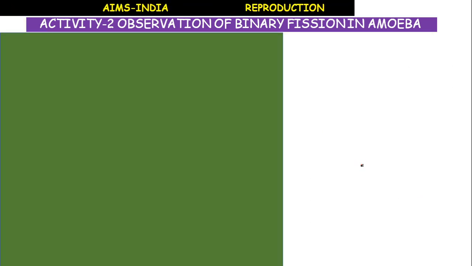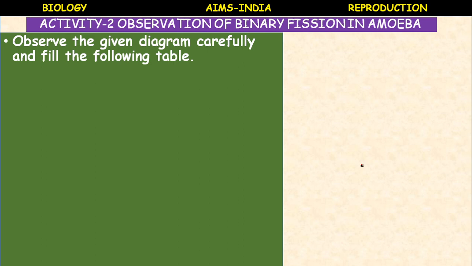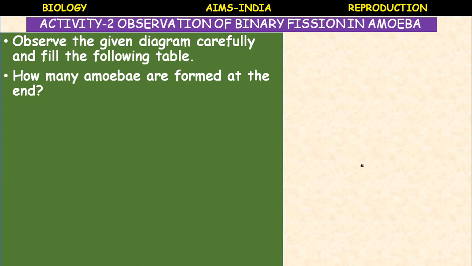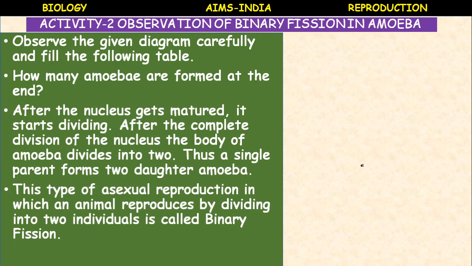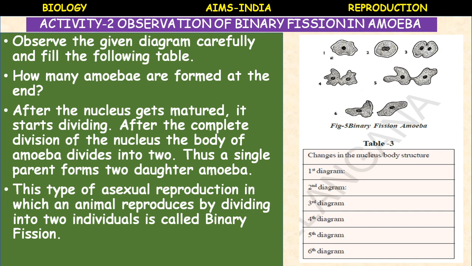Now observe the given diagram carefully and fill the following table. This is the diagram given here, and you have to fill the table. How many amoebae are formed at the end? The sixth stage, the last stage. There are two amoebae formed. Amoeba means singular, amoebae means plural. Two amoebae are formed by the end of binary fission.